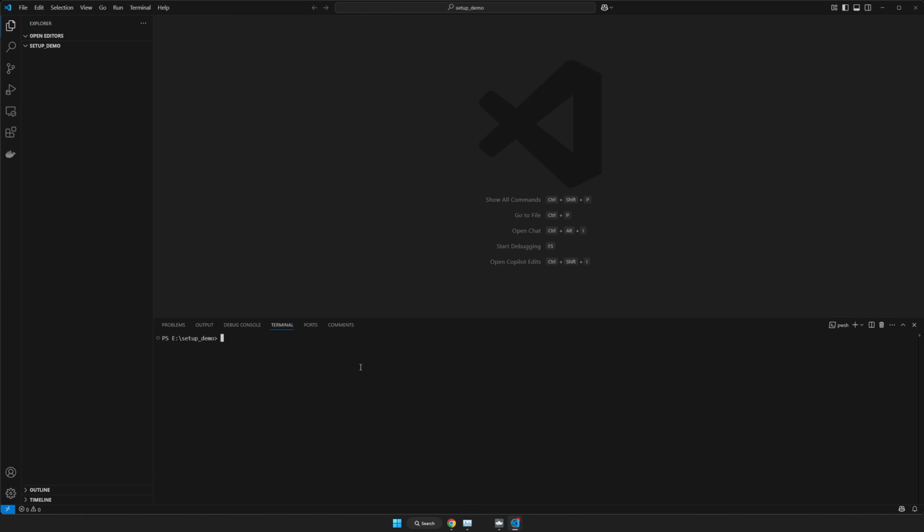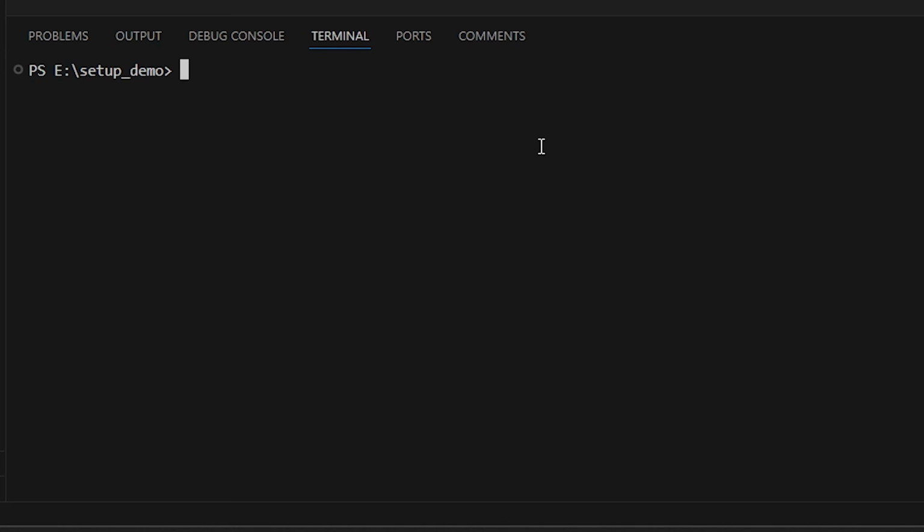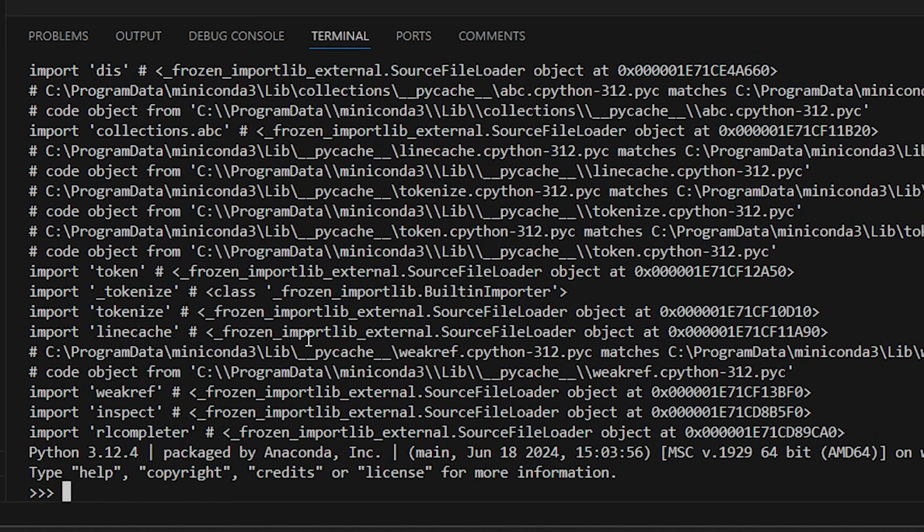So just first open up a terminal to your project's root directory. Just make sure you have Python. So python -v. I don't know why it spams all this, but you can see that my version is 3.12. So just make sure you have a modern version of Python like 3.11 or 3.12 or anything close to that or above that should be fine.